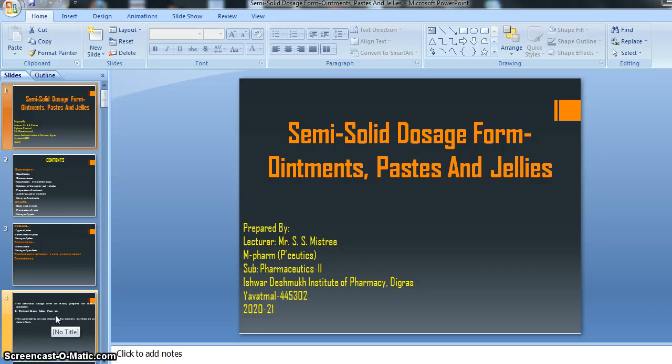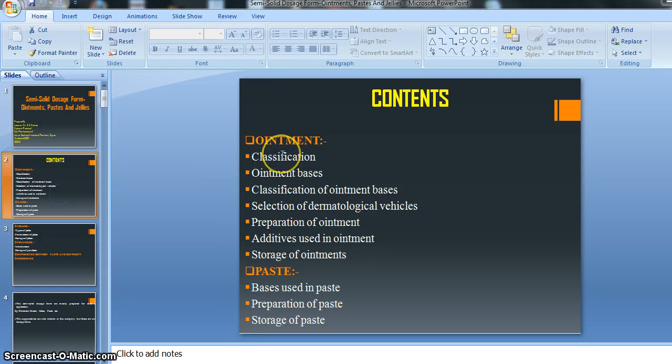As we are studying the semi-solid dosage forms, that is ointment, paste and jellies, we covered most of the topics from this chapter. Let's see ointment. We are studying about the ointment, the semi-solid dosage form. We covered the classification, then ointment basis, then classification of ointment basis. Currently we are discussing this topic, so let's summarize the classification of ointment basis.